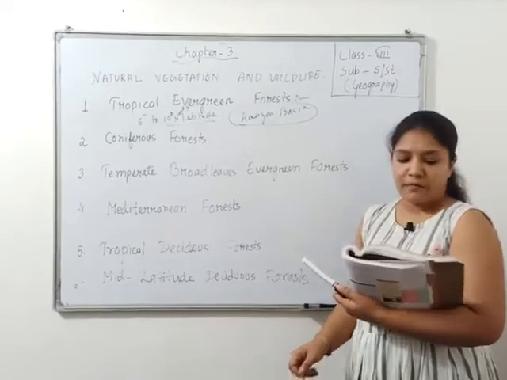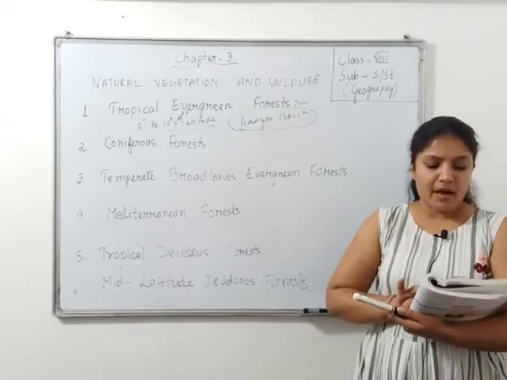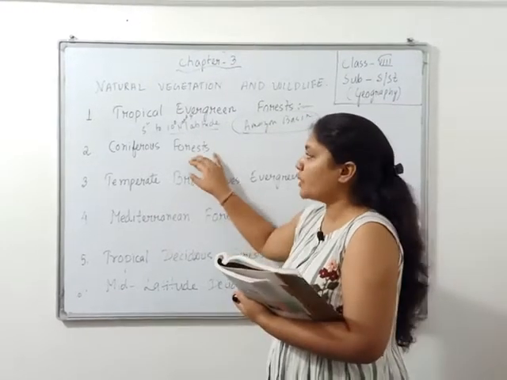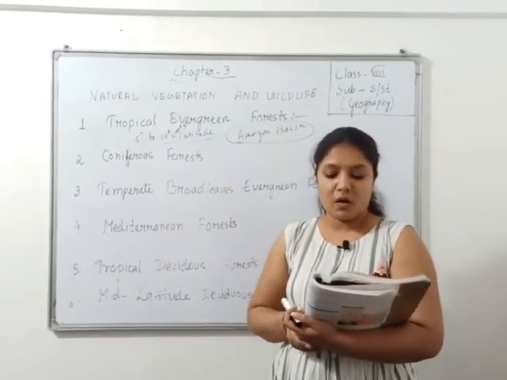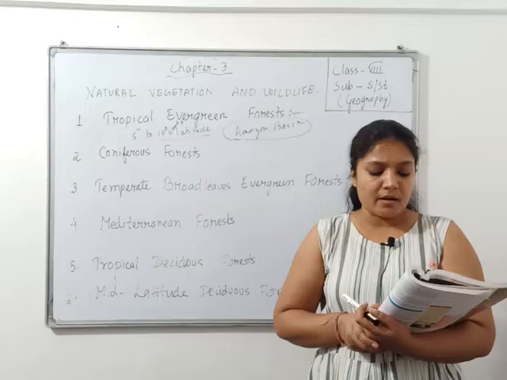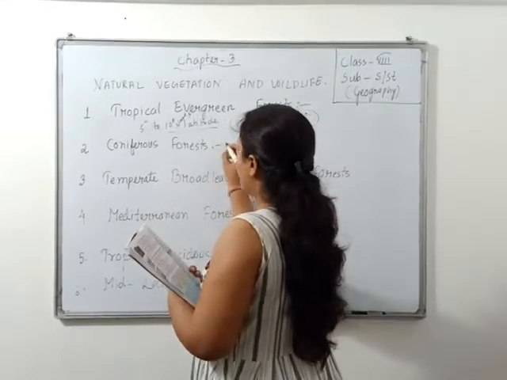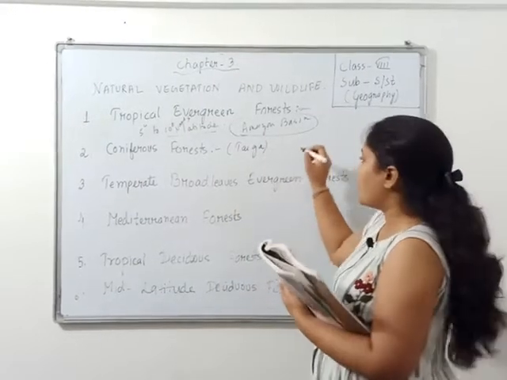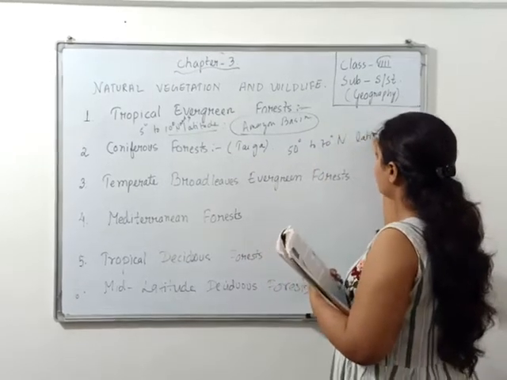Then comes coniferous forest. Coniferous forest areas are only situated between 50 to 70 degree in north latitudes, and coniferous forest you will basically find where? In north latitudes. Okay, this vegetation is also called taiga and is found in Siberia, North Canada. This ecosystem is under threat on account of climatic change. Now coniferous forest, the other name of coniferous forest is what? Taiga. Okay, and it is found where? Only towards the north latitude. You will find this only towards the north latitude.